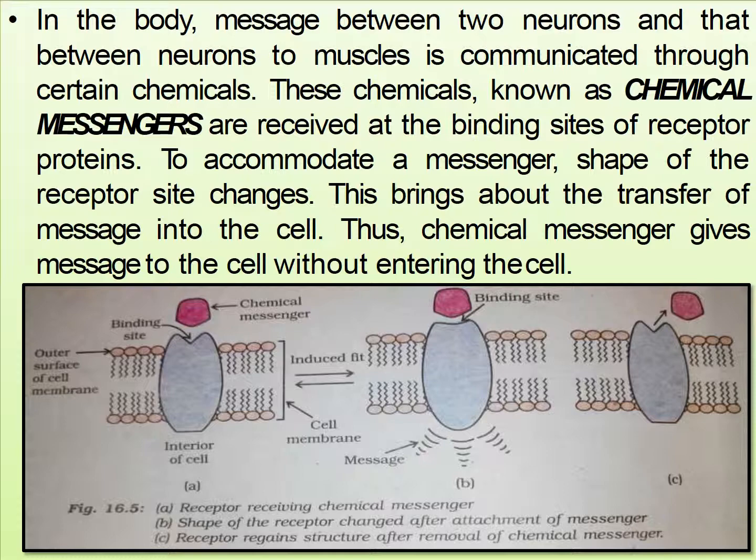In the body, message between two neurons and that between neurons to muscles is communicated through certain chemicals. These chemicals, known as chemical messengers, are received at the binding sites of receptor proteins. To accommodate a messenger, the shape of the receptor site changes. This brings about the transfer of message into the cell. Thus chemical messenger gives message to the cell without entering the cell.